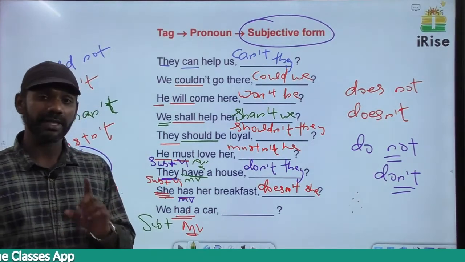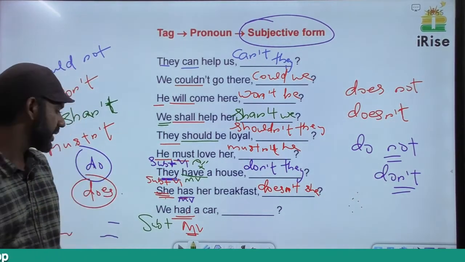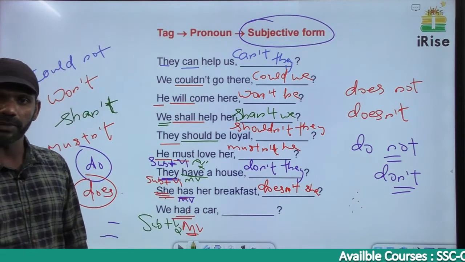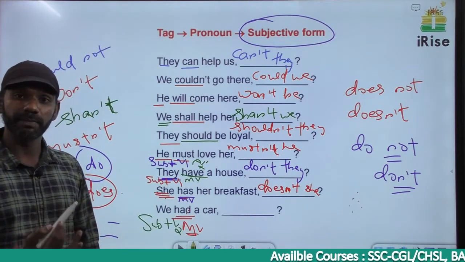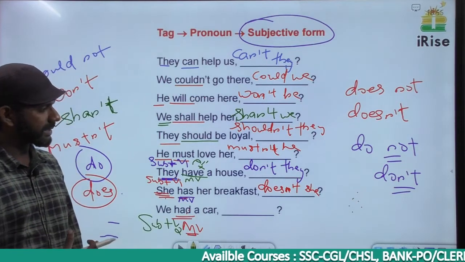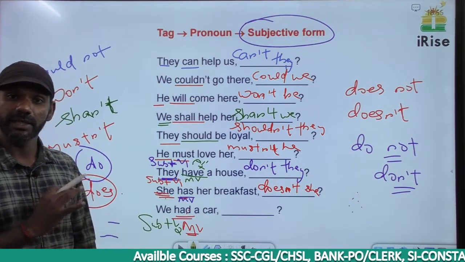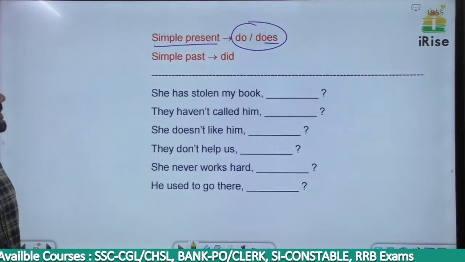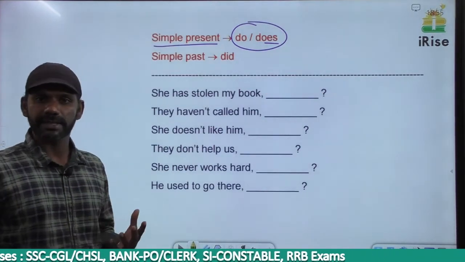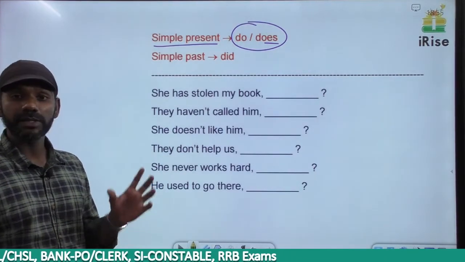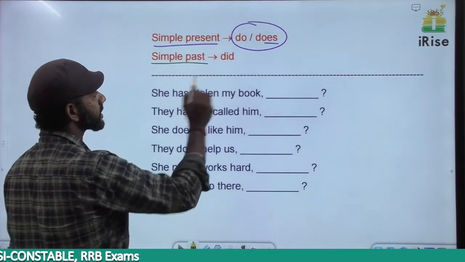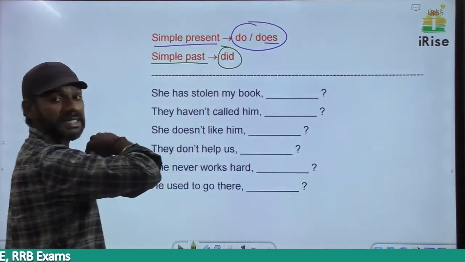There's no structure like subject plus V3. You know that really well. There's something like subject plus V2. So had is in the V2 form here. Subject plus V2 is simple past. So this sentence is in the simple past tense. No auxiliary verb, it is simple past. I told you, if a sentence is in the simple present tense, in the tag we have to use do or does. If a sentence is in the simple past tense, in the tag we have to use did.